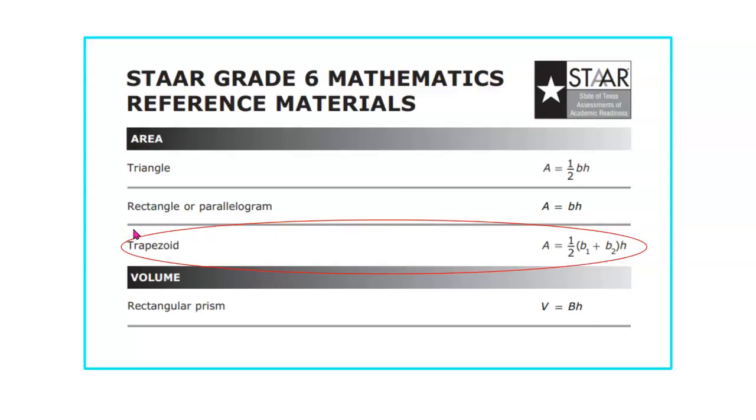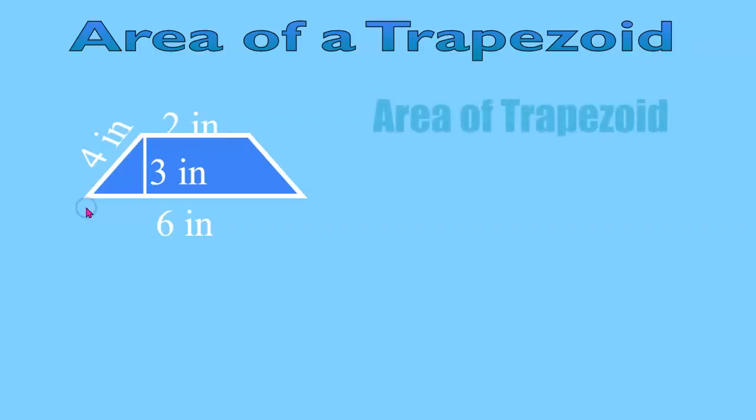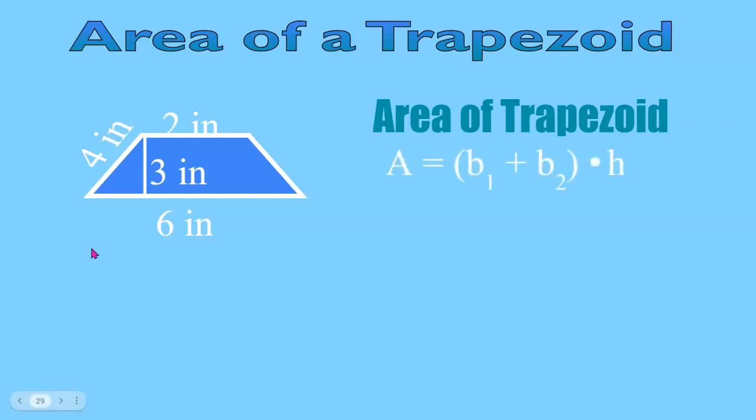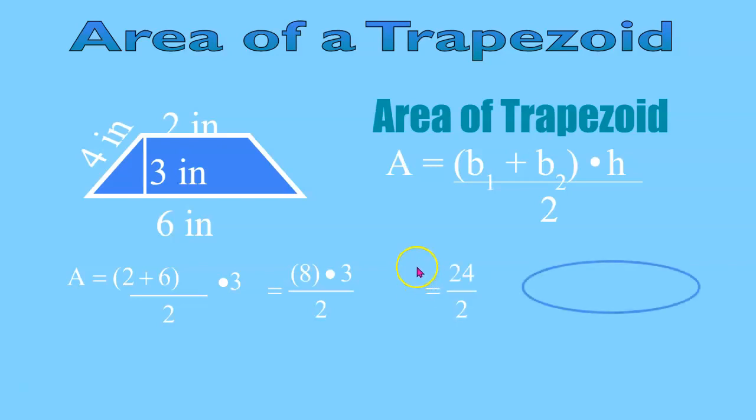On our reference material, we use the formula area equals 1/2 base 1 plus base 2 times the height. We can also use other formulas as well. For this figure, we know that our base 1 is going to be 2, our base 2 is going to be 6, and our height is 3. When we fill in our formula, we know that we're going to divide by 2, which is the same as finding 1/2. So we take 2 plus 6 times 3 divided by 2, which gives us 8 times 3 divided by 2, which gives us 24 divided by 2, which is 12 inches squared.